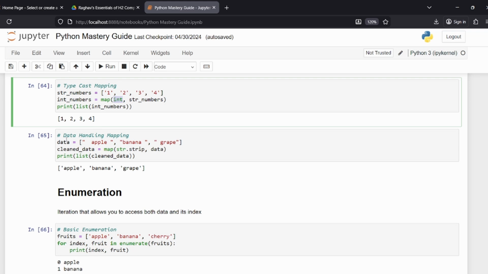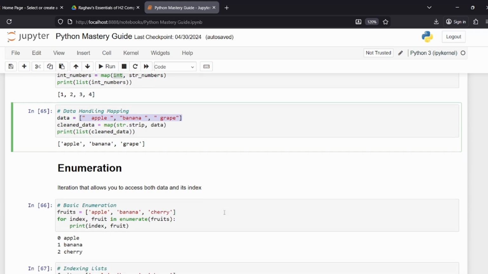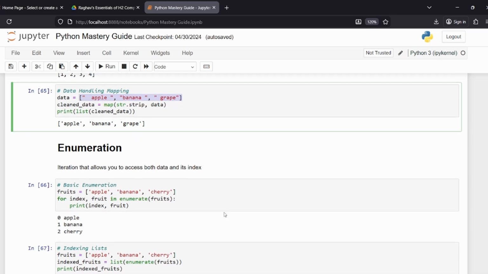Now, this is a bit more difficult, which is data handling. Again, we've always experienced those CSV files where we have random stuff stuck in the front or the back that we need to clean. Well, you can do that really simply just by putting str.strip, comma, data, and the data being the list of strings with random stuff and formatting inside of it. Again, it cleans it all in one shot. It makes everything simple, nice, clean, solid.